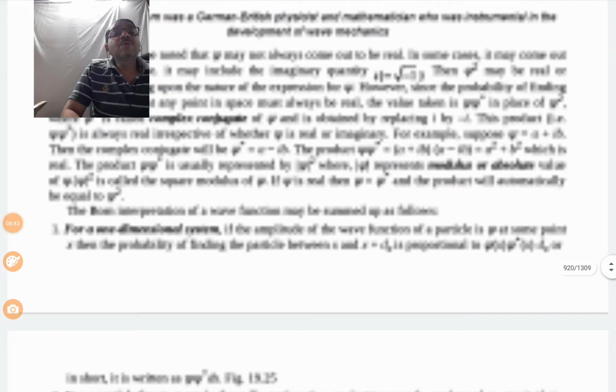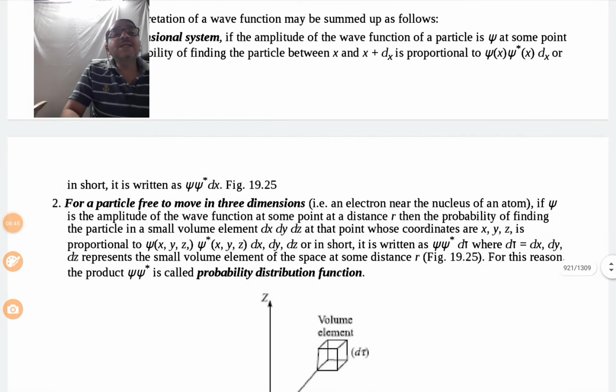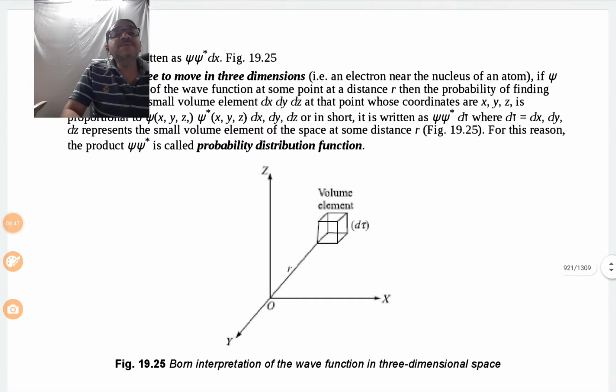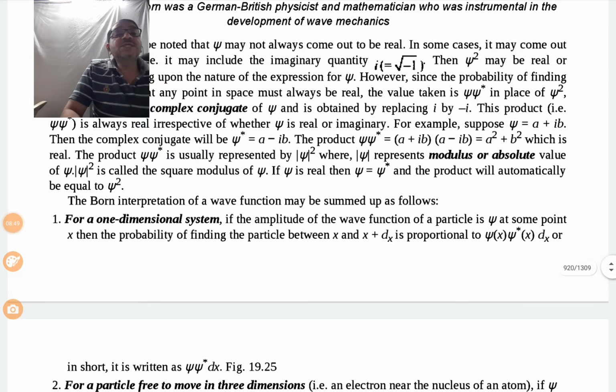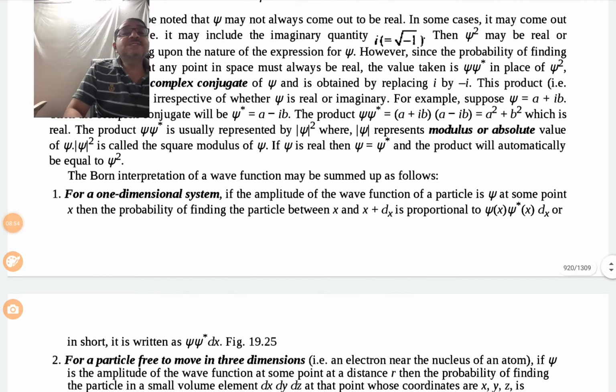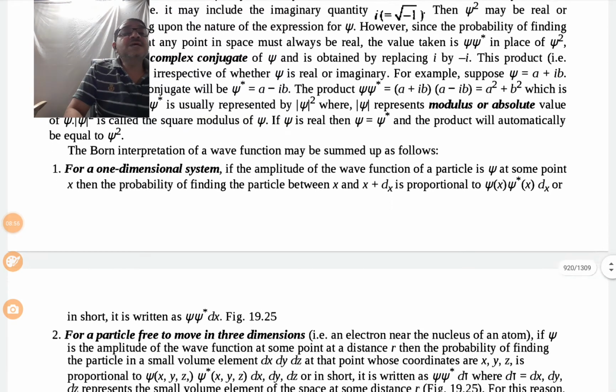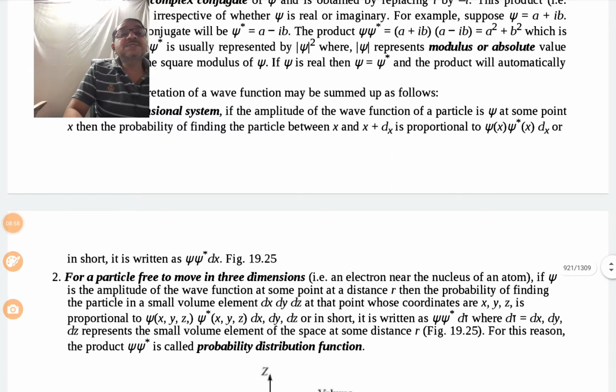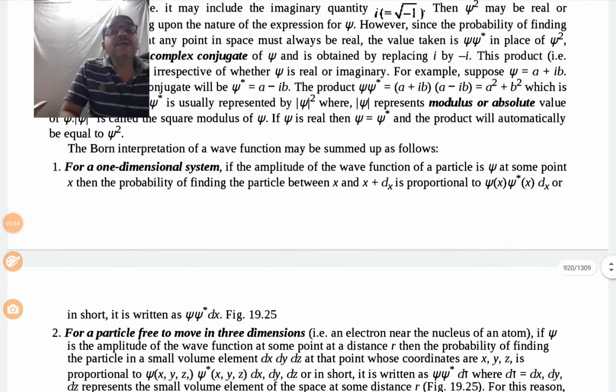Now, when the particle moves in a three dimensional system, these two conditions are there. In our syllabus the one dimensional condition is there, and the three dimensional system may be in the BSc third year part.